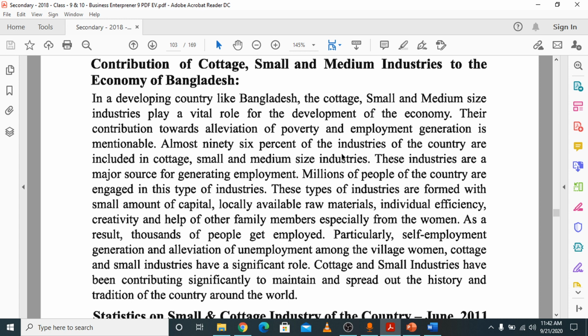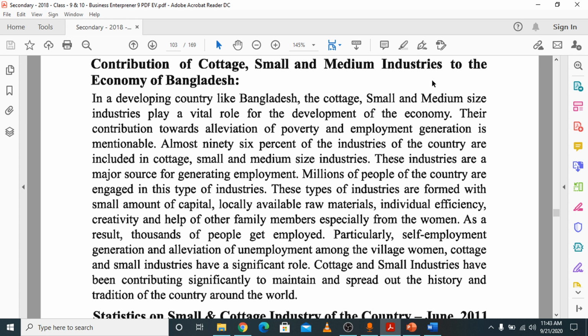What percentage of the industries are included in cottage, small and medium industries? That is the answer, 96%. Remember the number 96%.